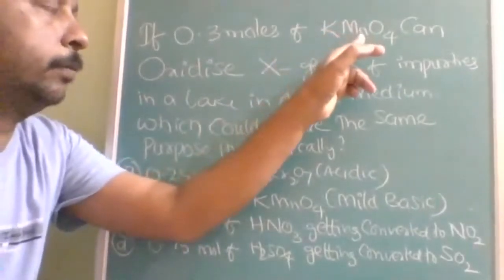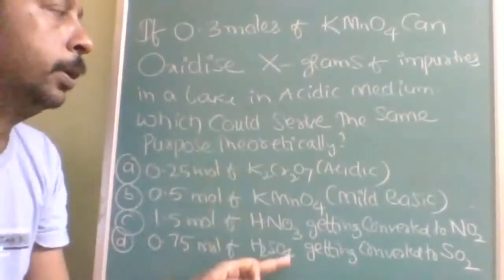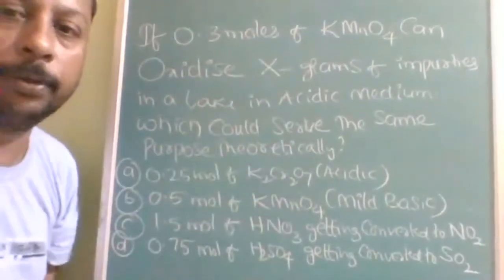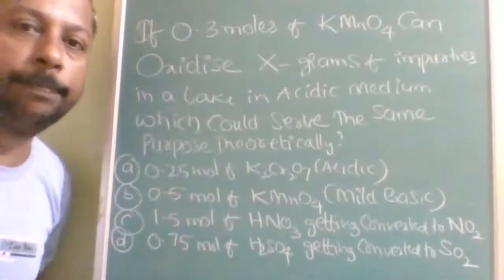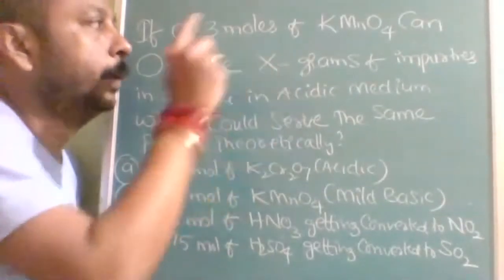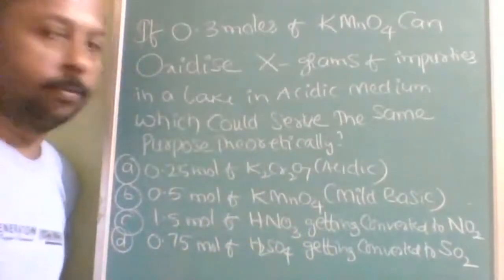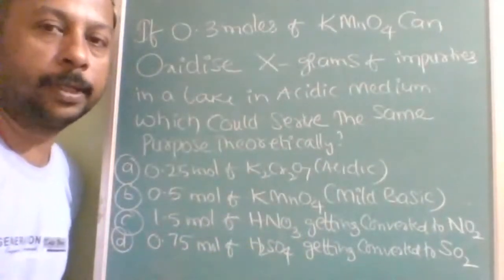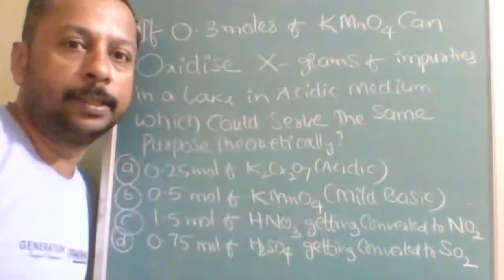That means in place of the 0.3 moles of KMnO4, what can we use for the same thing? Simply, if the same work is to be done, then the equivalent moles must be the same. So 0.3 into KMnO4 in acidic medium.